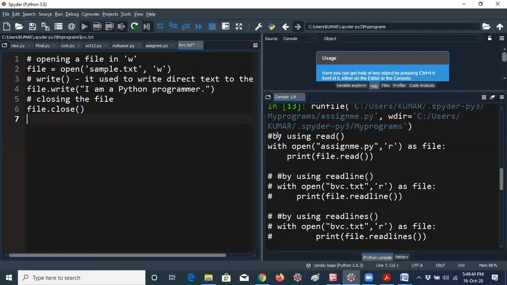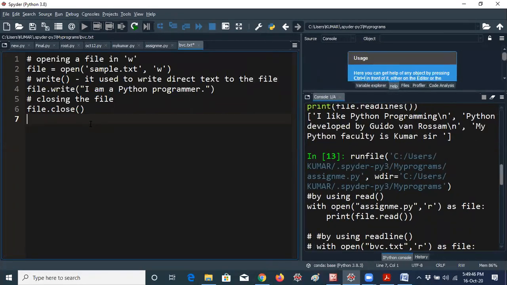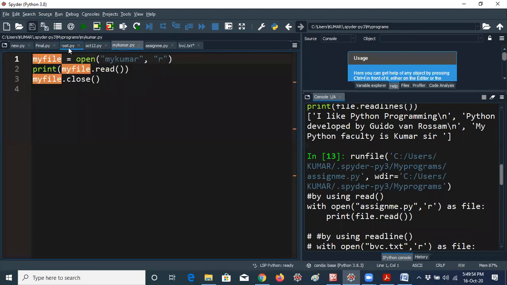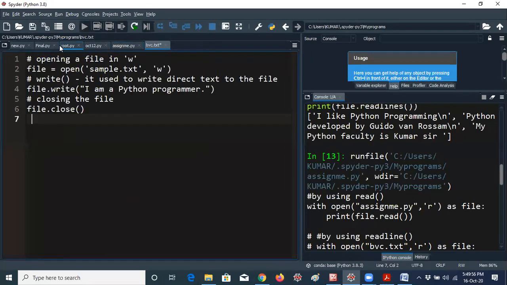What happened? These colors are not coming. Before going to that, I would like to tell you one more thing, guys. Thank you, Dilip. Of course, you are an EC student. You are excellent, boss. Thank you. It's a text file, that's the reason the colors are not changing. Thank you very much, Dilip.